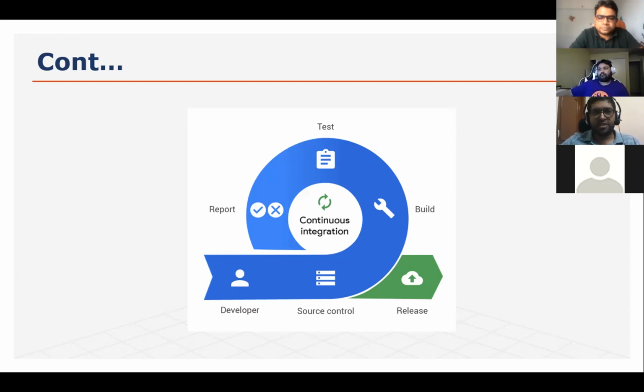So here you can see the diagram. A developer is developing and committing in the source control. That can be SVN, that can be Git. Then it goes for build. The build starts automatically. Once the build starts, it tests the test cases automatically, internally. I mean, whether the tests passed or not. Whether all test cases are passed or not. Then, if it is successful, this is called a pipeline.